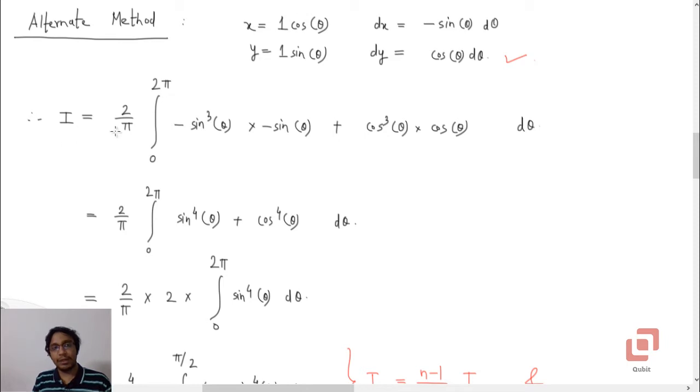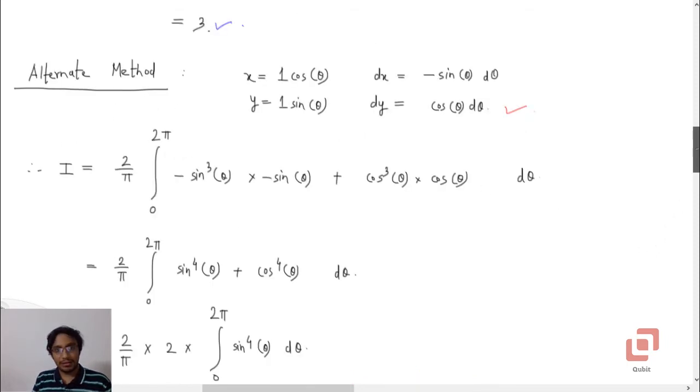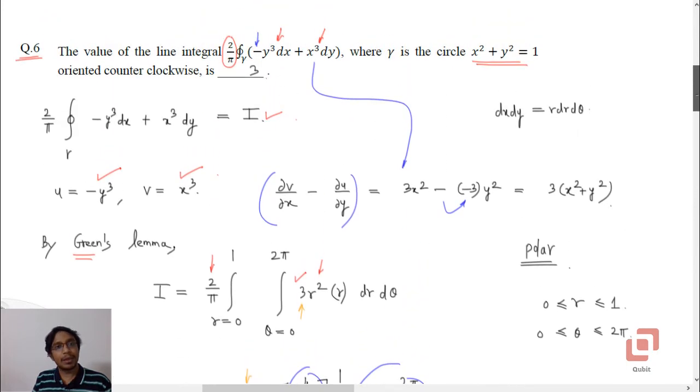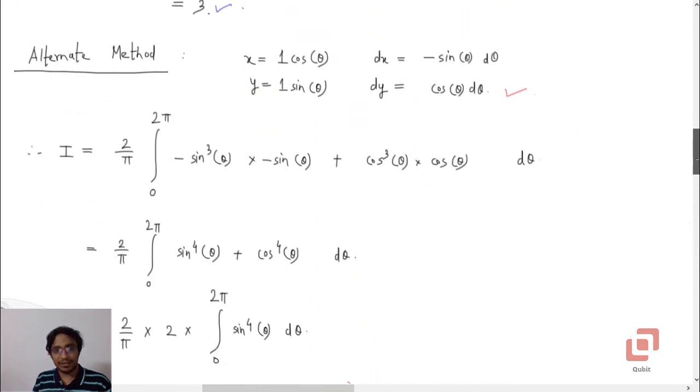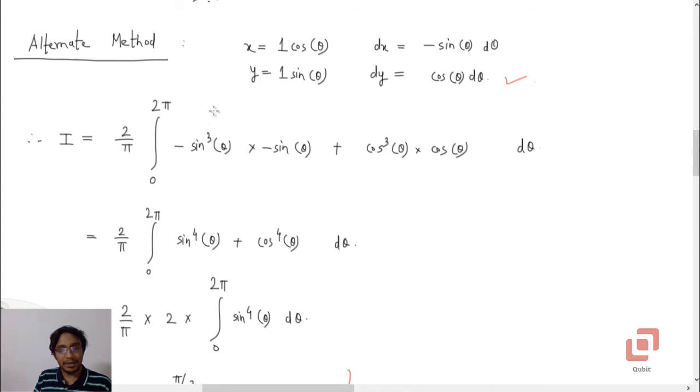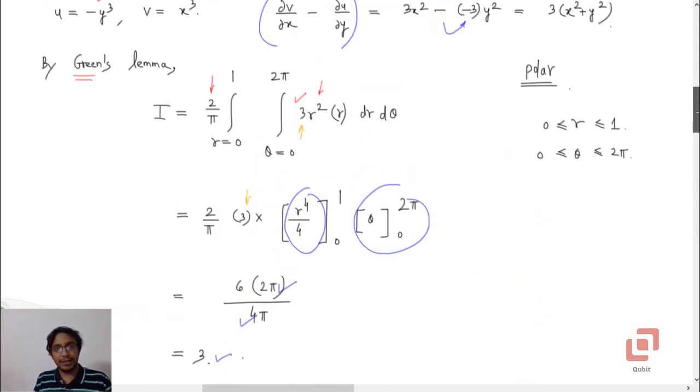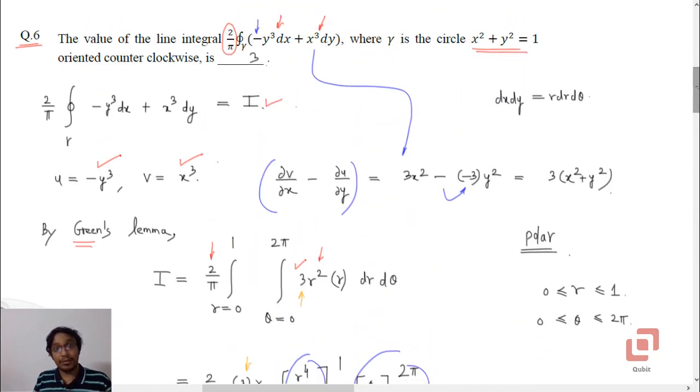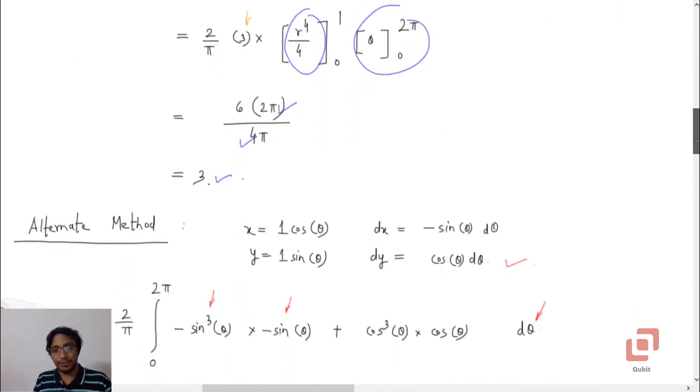So what will the integral be? 2 by pi into the integral of minus y cubed dx, and keep d theta at the end, plus x cubed dy.